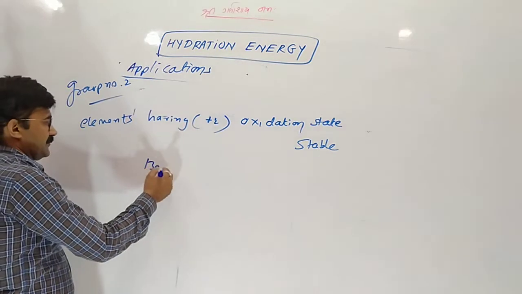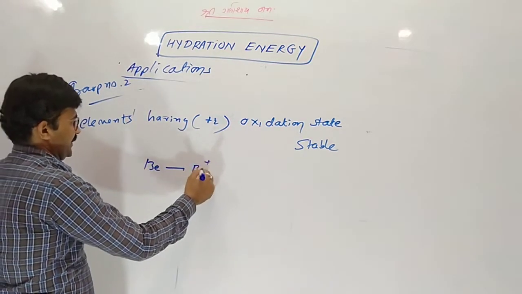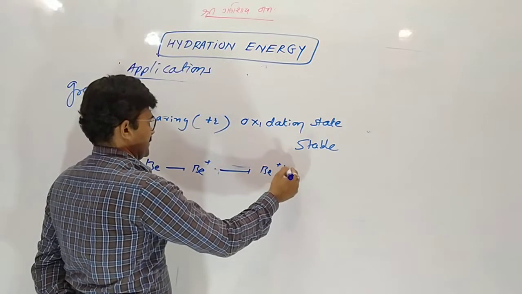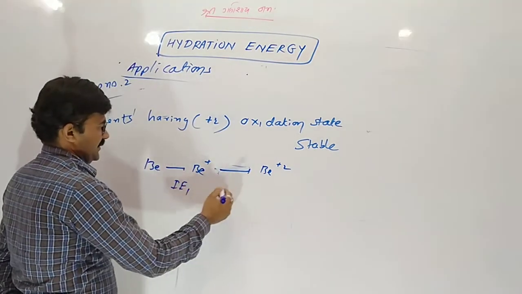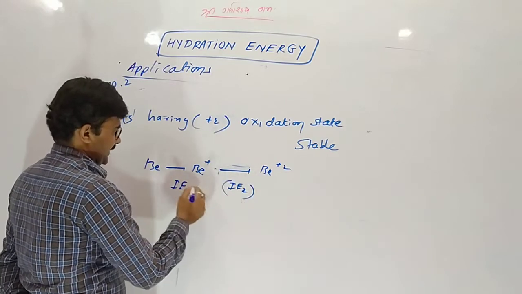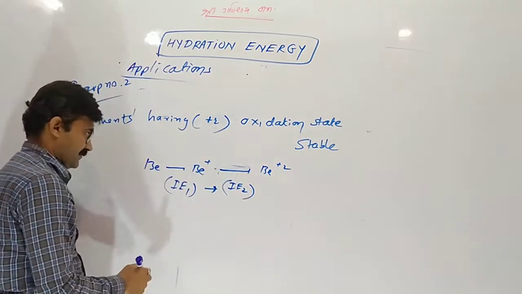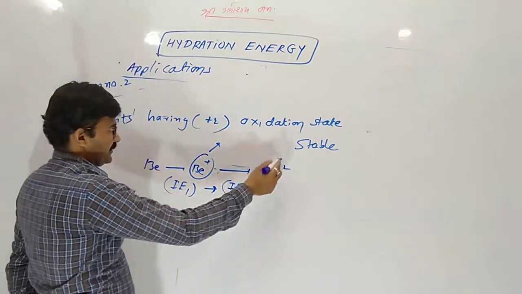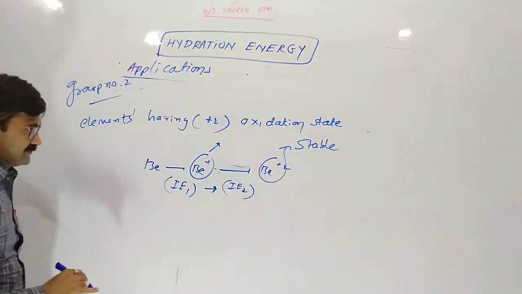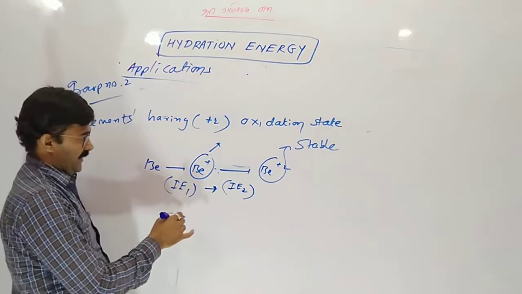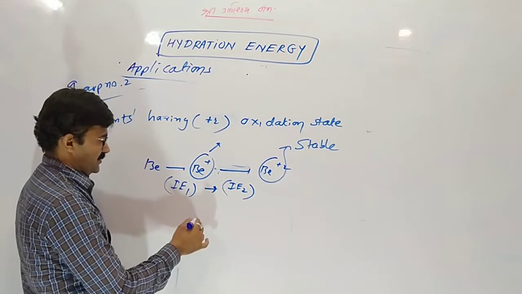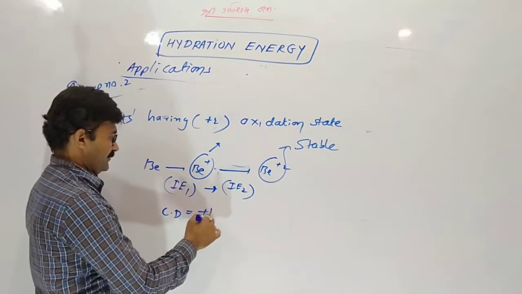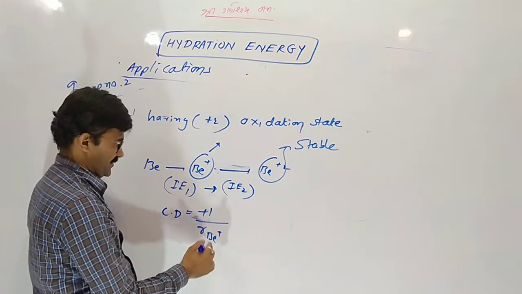If you think beryllium loses 1 electron, so +1, then after another, so +2. First ionization enthalpy, second ionization enthalpy should be more. So +1 should be more stable than +2. No. Actually for beryllium +2, here +1, take the charge density, +1 upon radius.